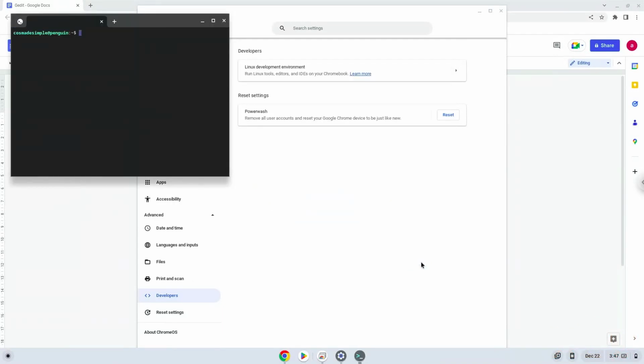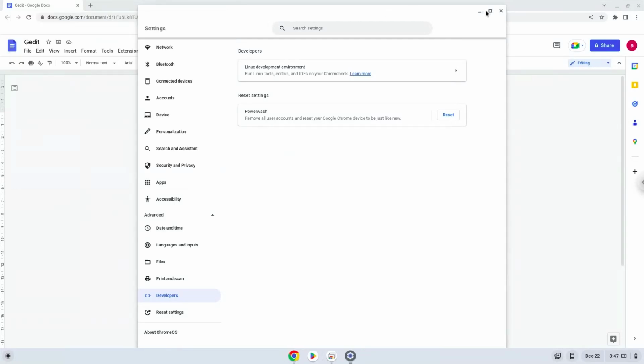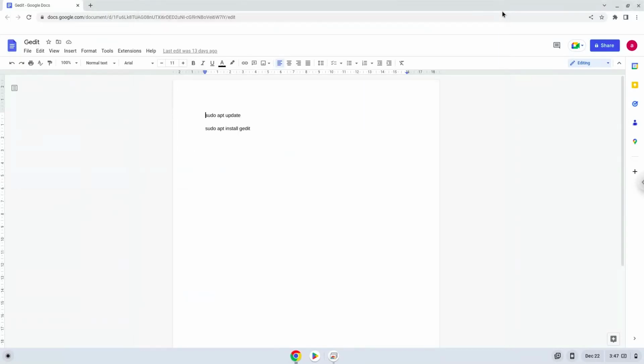Now that we have enabled Linux apps on our system, we will continue to the next step, which is to run several commands in a terminal, which will install Gedit. All the commands are in the video description. Now we will copy the first command and open a terminal session from our app menu.